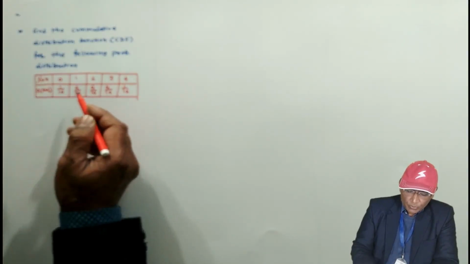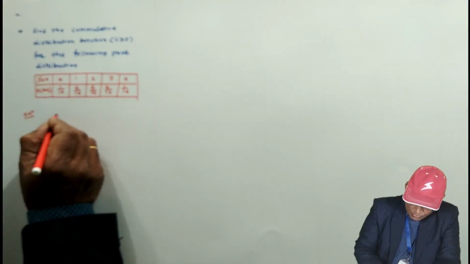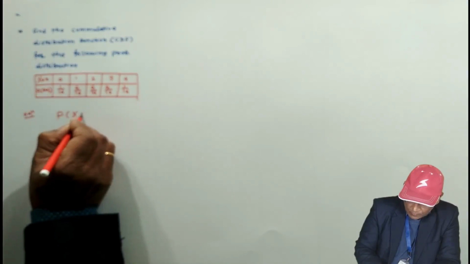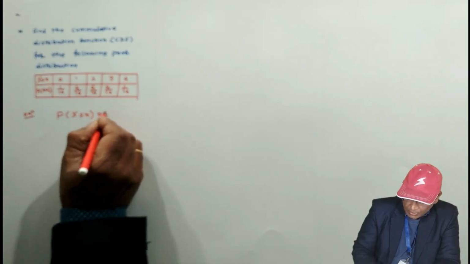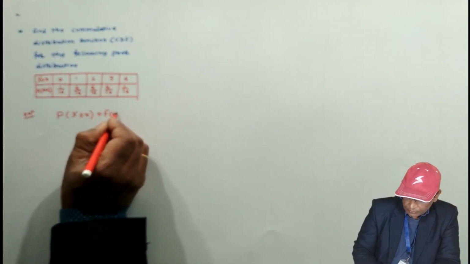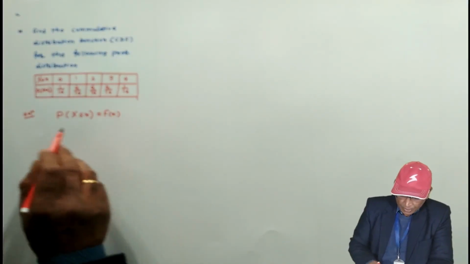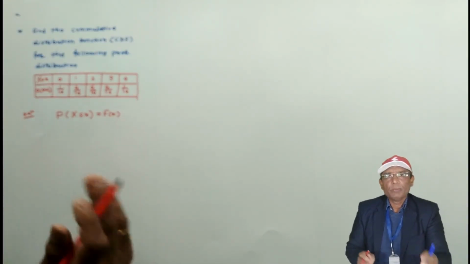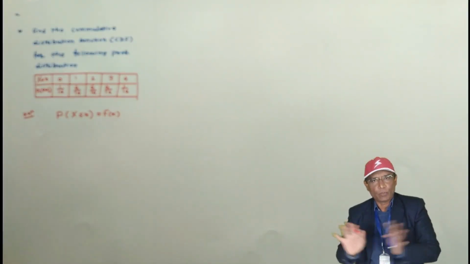Now, what do we want? We want the cumulative distribution function. What is the cumulative distribution function? You may denote it by capital Fx. For convenience I have used capital Fx here. This is the cumulative distribution function. Cumulative distribution function means the sum of the probabilities up to a particular point, that's all.